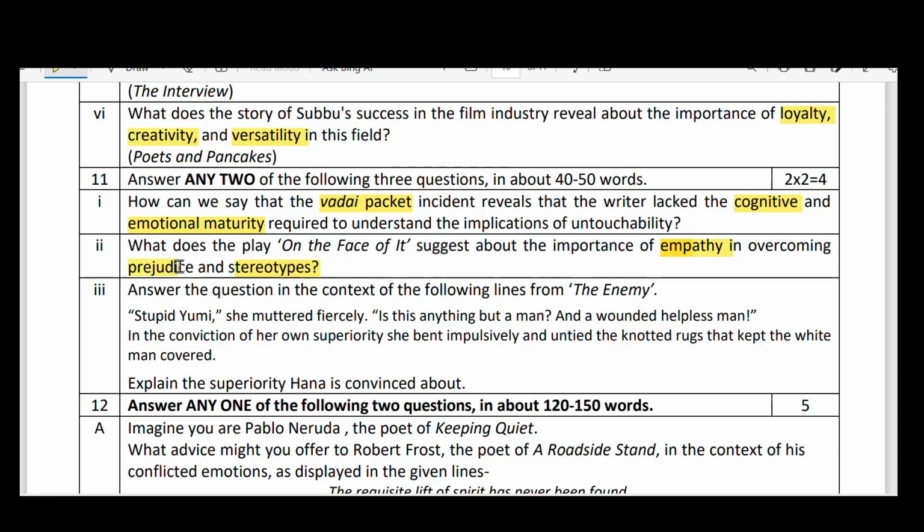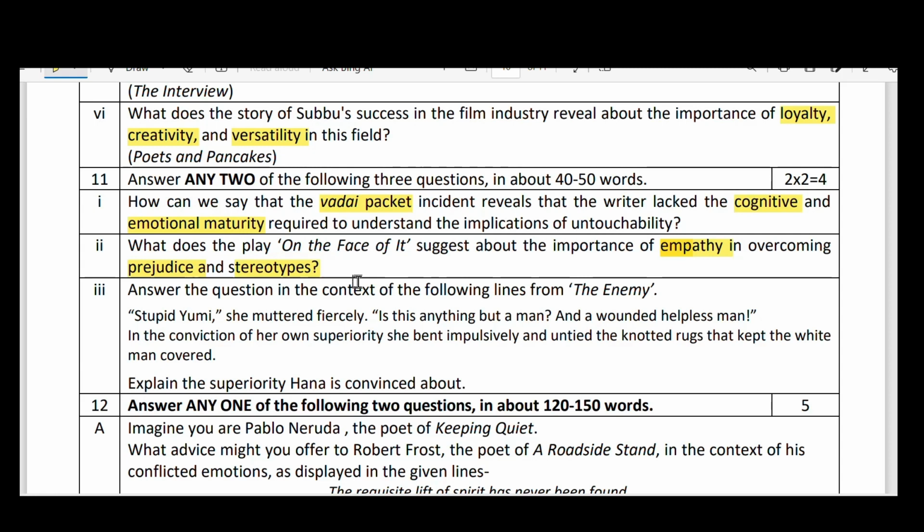Prejudice means your hatred. That hatred might be towards the others, towards himself. Here he hated his life. Derry hated his life because half of his face was burnt. At one point he told that only my mother likes my face, even though she kisses me on the other side of my face, but not on the burnt side. So in this way, he hated his personality. So empathy is required to understand each other and to remove all these prejudices and stereotypes.